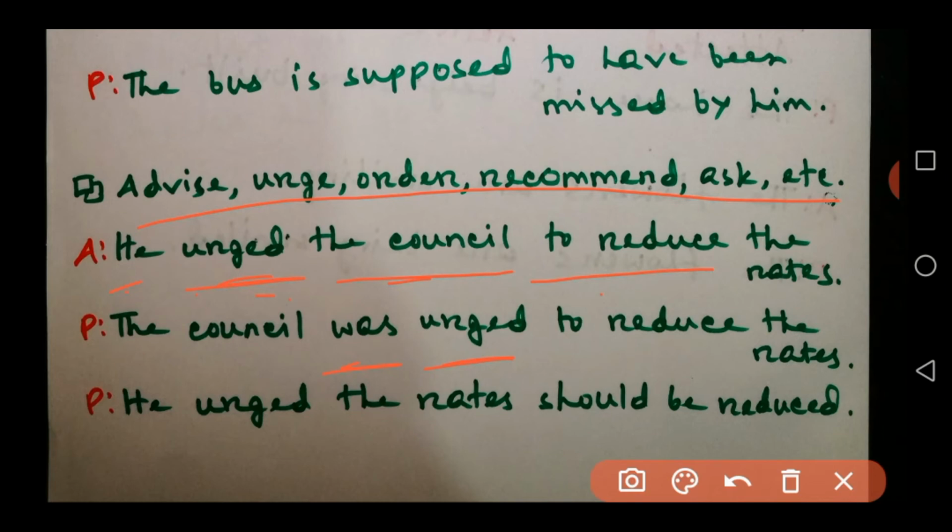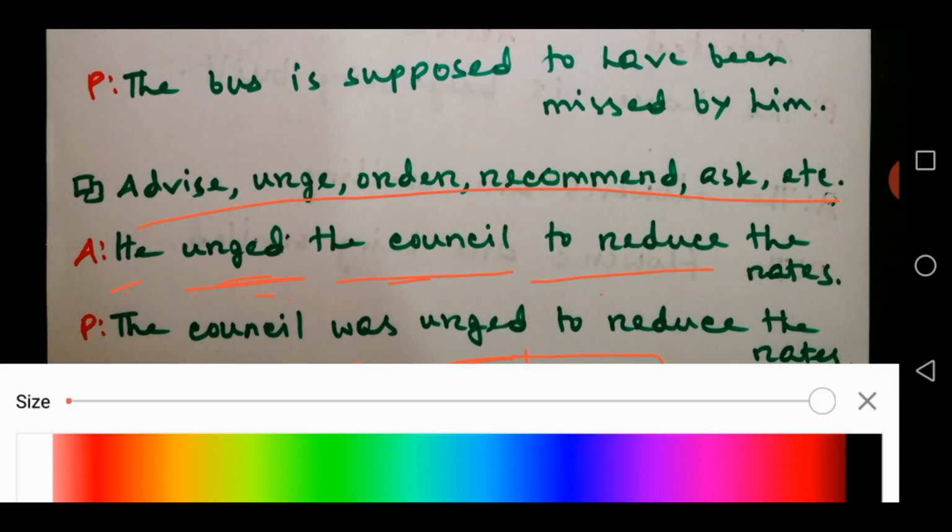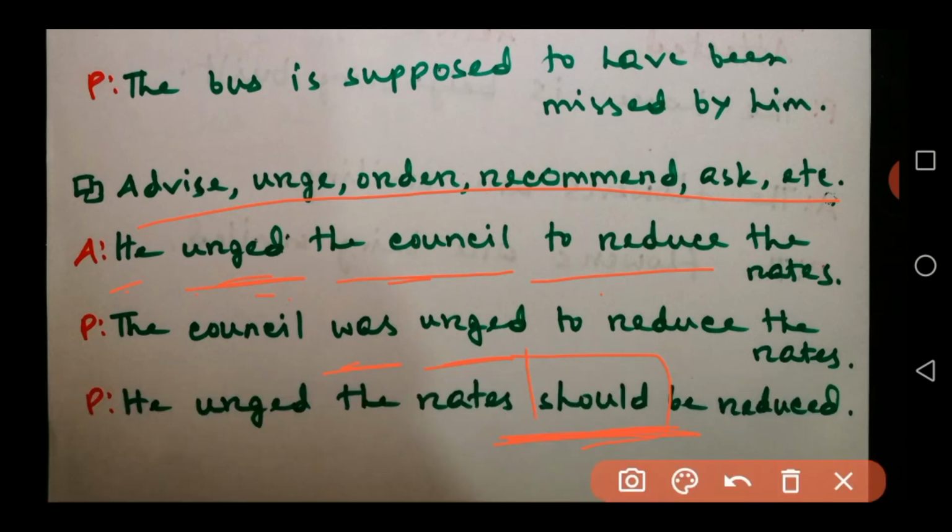This is one way, and another way is: he urged will remain the same. The rates should be. We can use should in these types of sentences. We can use should to make it into passive. So that is the exceptional thing to remember. He urged the rates. Now we take the object of the infinitive and make it the subject of the infinitive. The rates should be reduced.